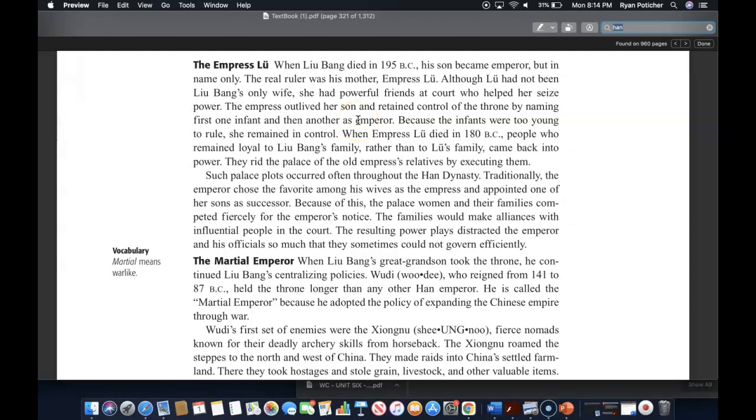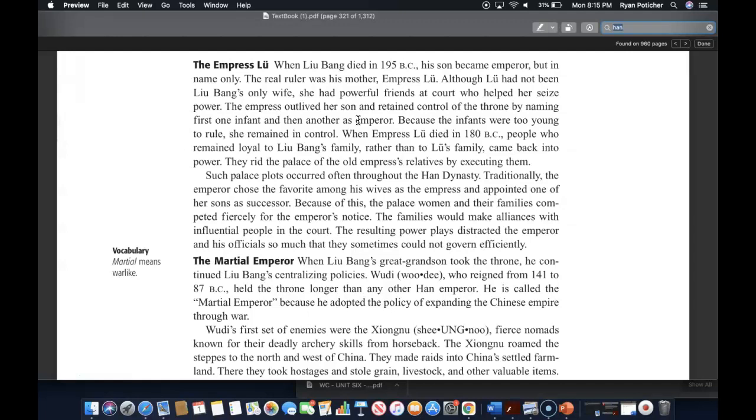And when Empress Liu died in 180 BC, people who remained loyal to Liu Bang's family, rather than to Liu's family, came back into power, and they rid the palace of the old empress's relatives by executing them. Such palace plots occurred often throughout the Han dynasty.